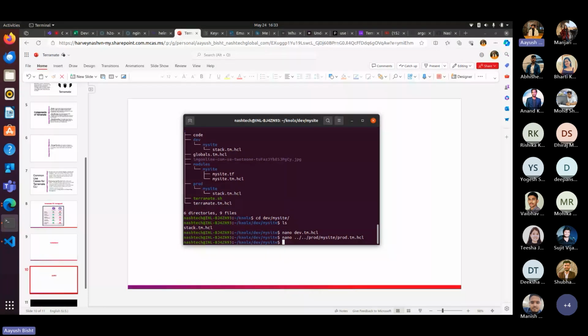And now suppose we want a stack in each environment to import the my site that we used in our module. As I earlier said, we are modularizing the code, so we have to make changes inside our module folder. And before that, I have to import the sources inside each of the environments. So we will go now and import the source path for that.